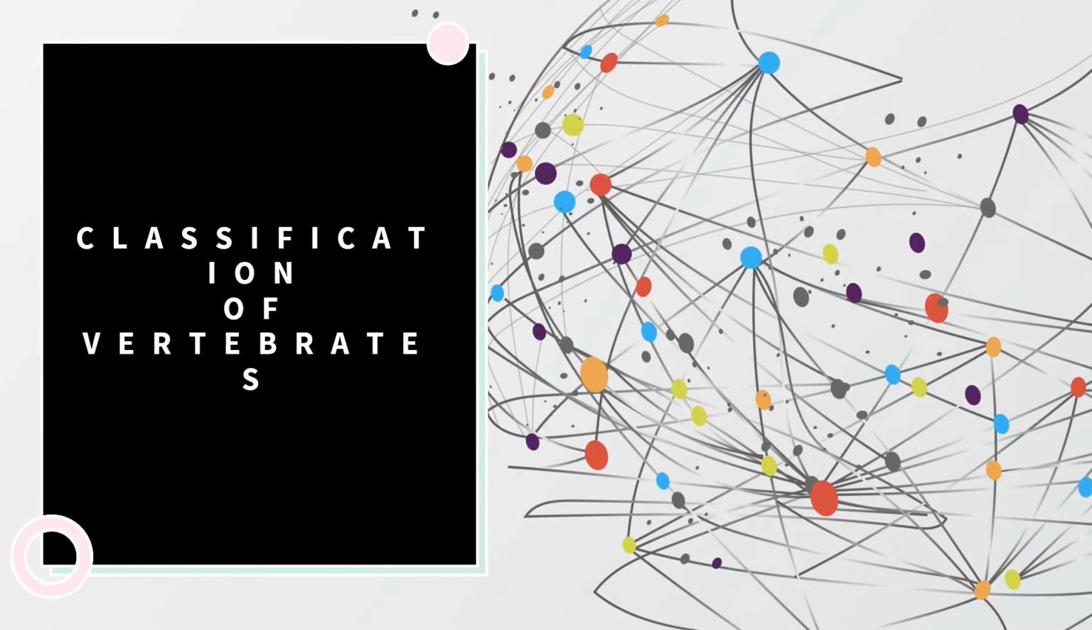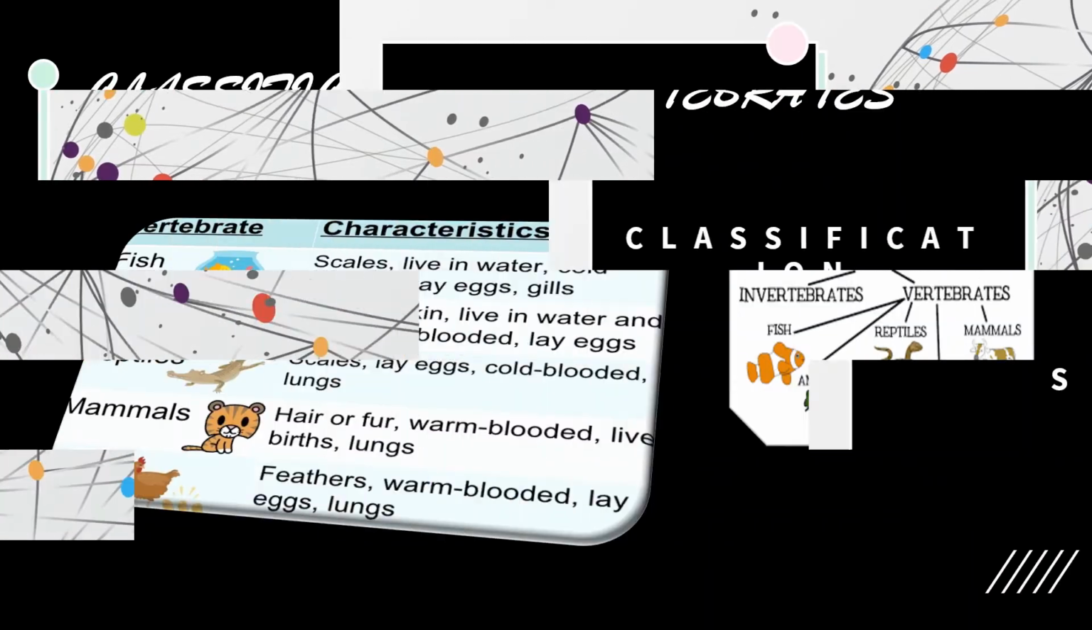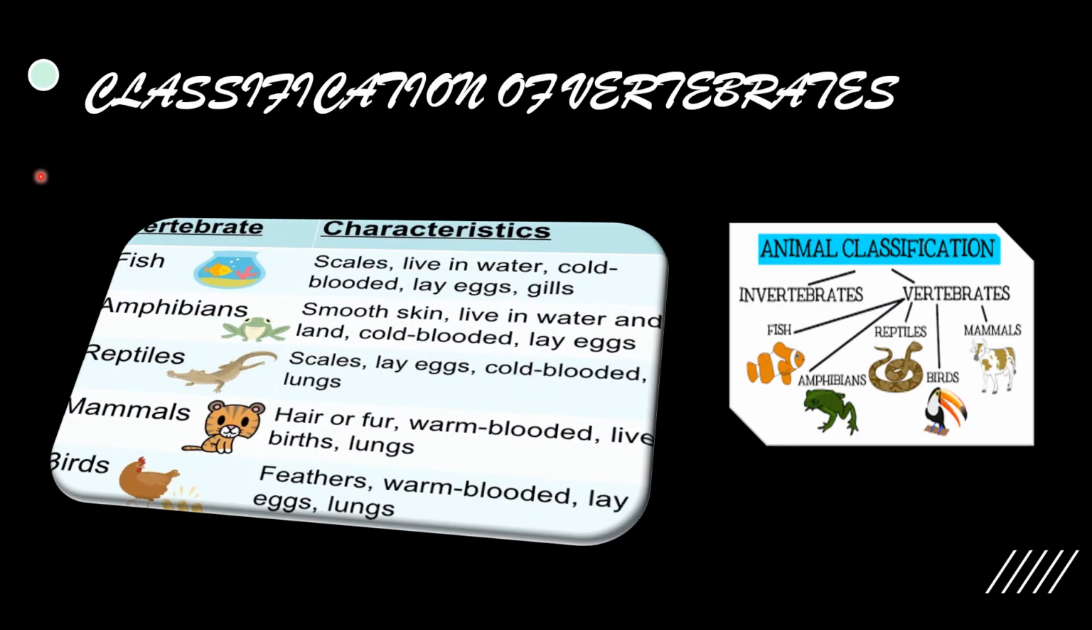Today, we are going to discuss the classification of vertebrates. There are 5 prominent groups of animals under vertebrates: fish, amphibians, reptiles, birds, and mammals. So first, characteristics of fishes. Scales, live in water, cold-blooded, they lay eggs, and they have gills.